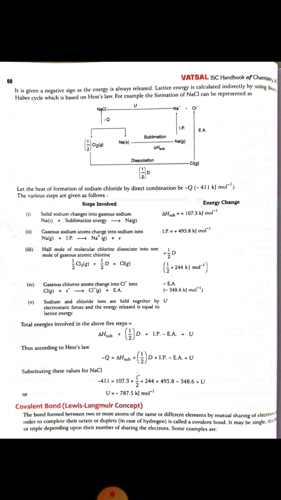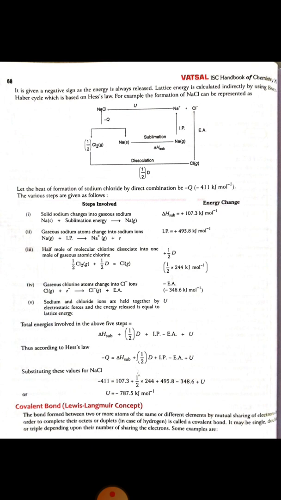Covalency is defined as the number of electrons contributed by an atom of the element for sharing with another atom in order to achieve noble gas configuration. The usual covalency of an element except hydrogen is equal to 8 minus the number of the group to which the element belongs.